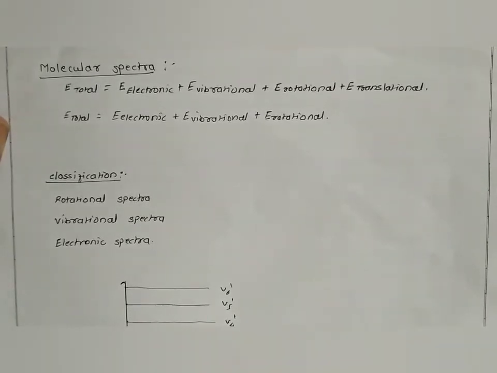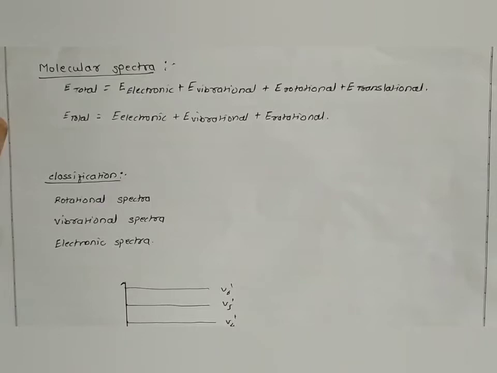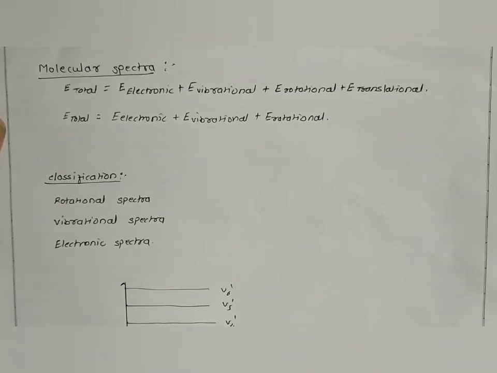As we know the atomic spectra, in atomic spectra we get lines, bands or continuous spectra due to transition of electron in between the atomic energy levels, or we can say the electronic energy levels, whereas the molecular spectra involves the transition between molecular energy levels, which involves different transitions like rotational, vibrational and electronic transitions.